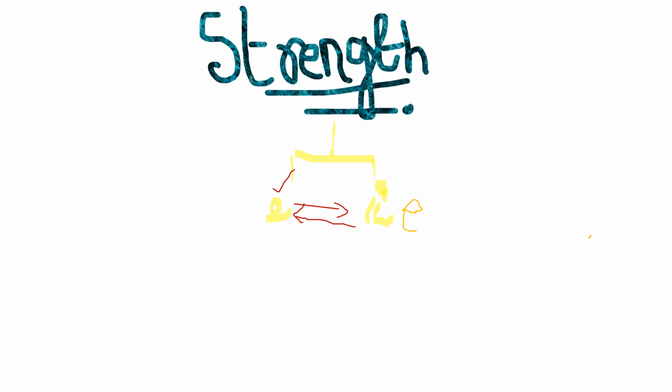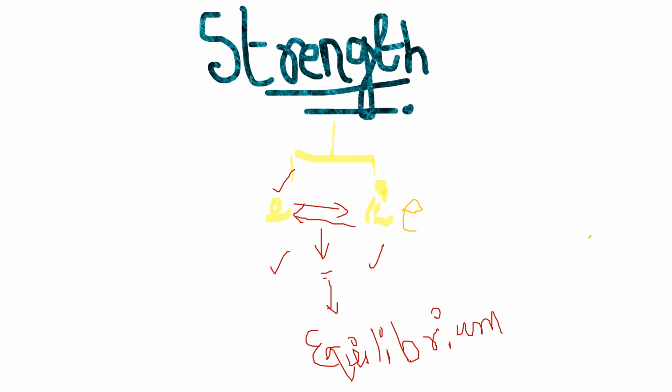Now, there is a condition. Whenever the concentration of this is equal to the concentration of this, it is known as equilibrium. Equilibrium is a state when the concentration and the velocity of the reactant is equal to the product. So here we know that the product, ice, has the same concentration as the liquid.